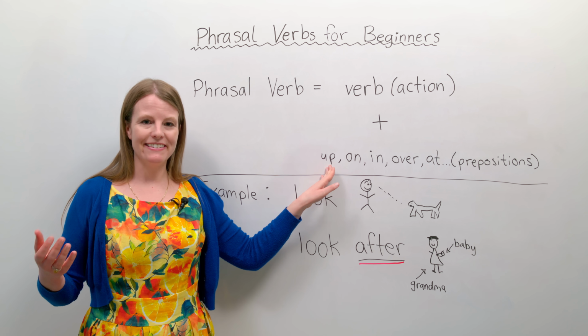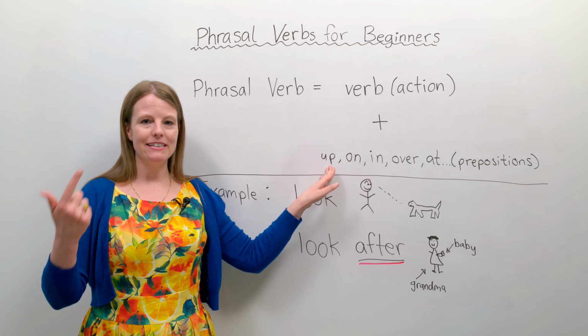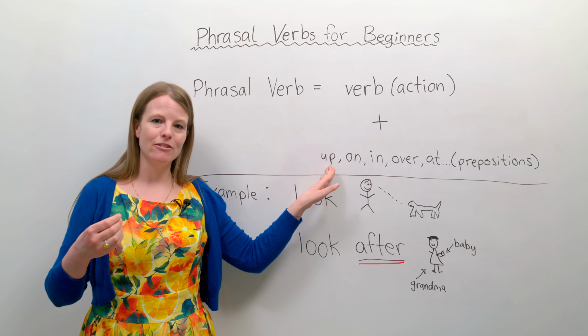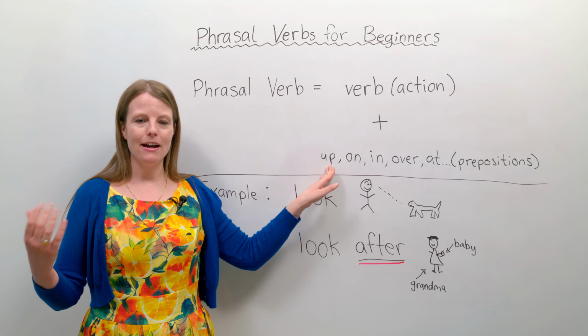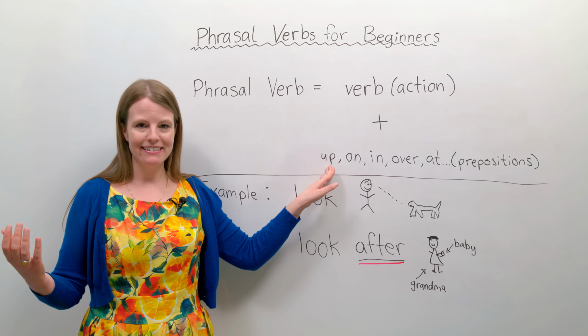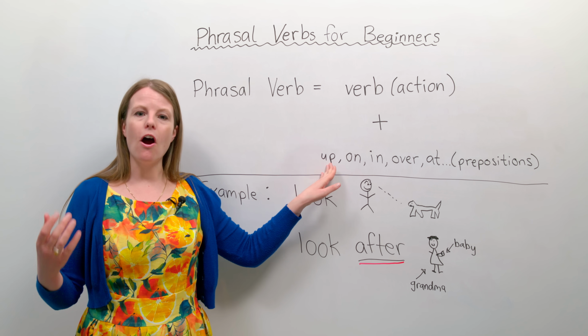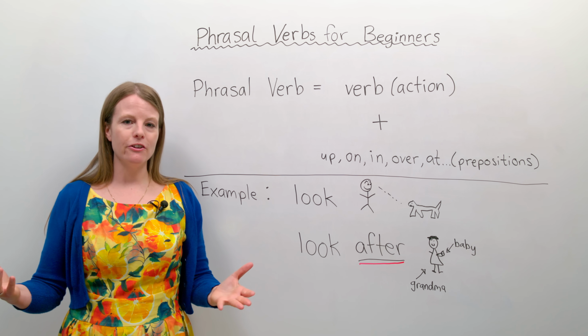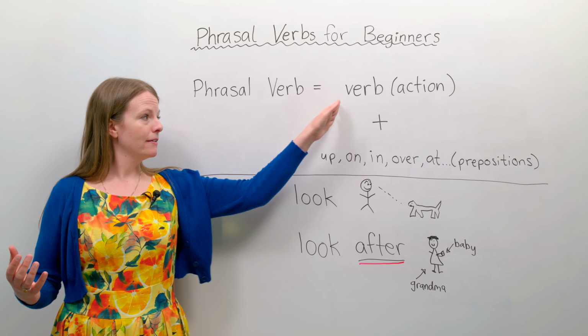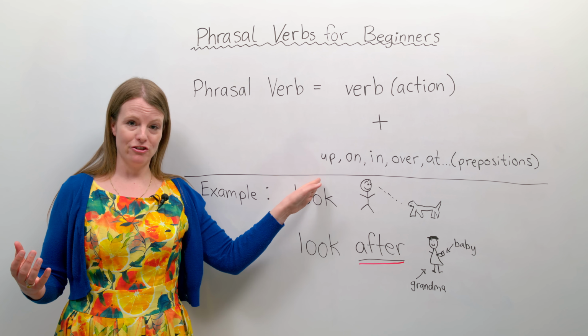Prepositions are words like up, down, in, out, over, on, off, about, at. These words are prepositions. So a phrasal verb is a verb plus a preposition.